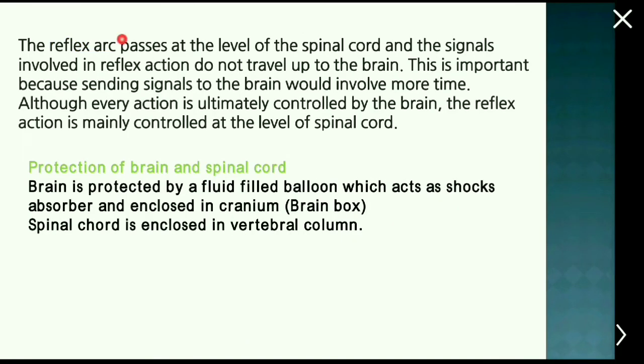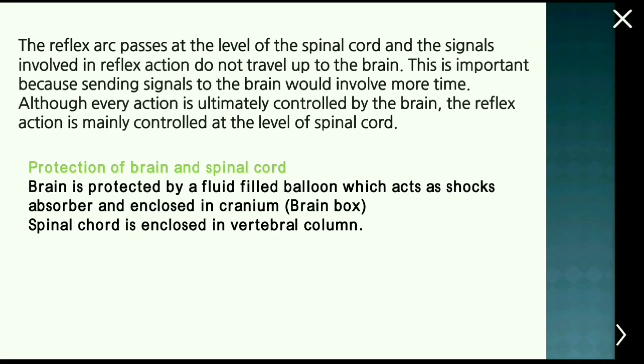The reflex arc passes at the level of the spinal cord and the signals involved in reflex action do not travel up to the brain. This is important because sending signals to the brain would involve more time. Although every action is ultimately controlled by the brain, the reflex action is mainly controlled at the level of spinal cord.